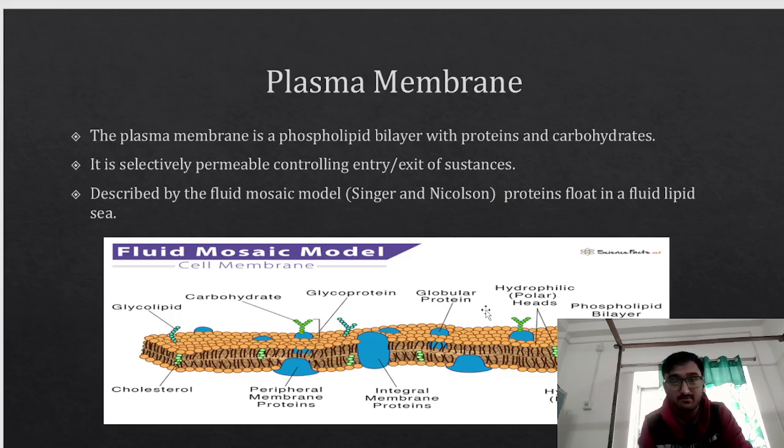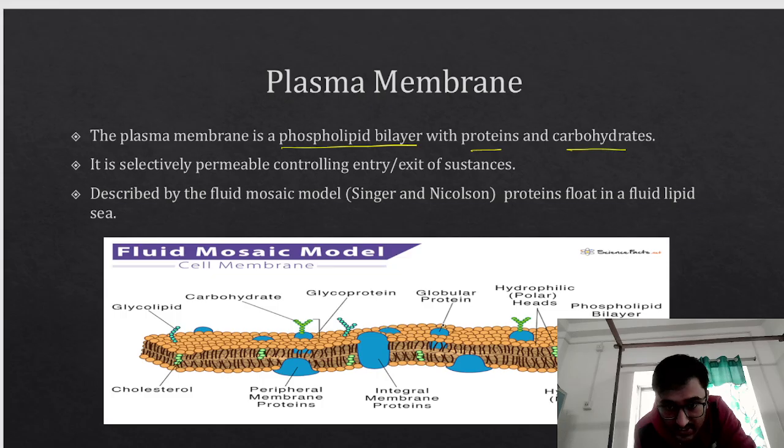Now coming to the plasma membrane. The plasma membrane, let me take a color. Okay. So the plasma membrane is made up of a phospholipid bilayer. So here we have a phospholipid bilayer with proteins and carbohydrates. Why is it called a phospholipid bilayer? See these, can you see this? These are the phospholipid bilayer. Okay, let me take another color. These are the phospholipid bilayer.